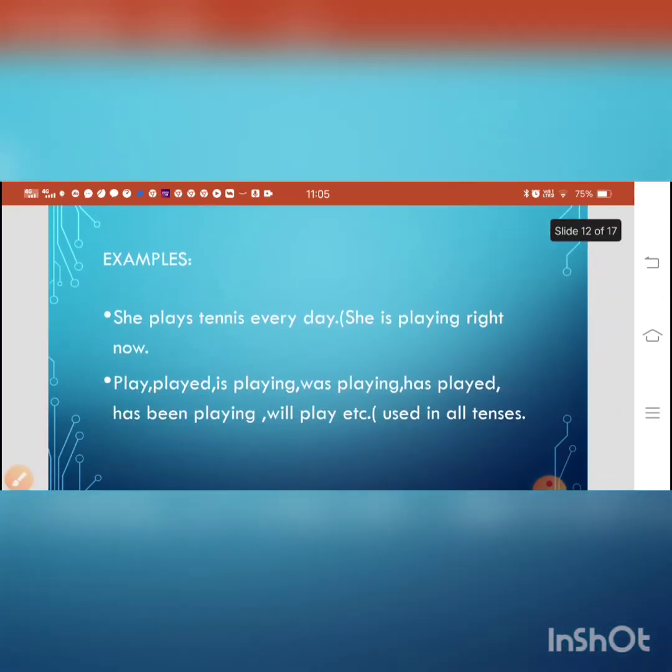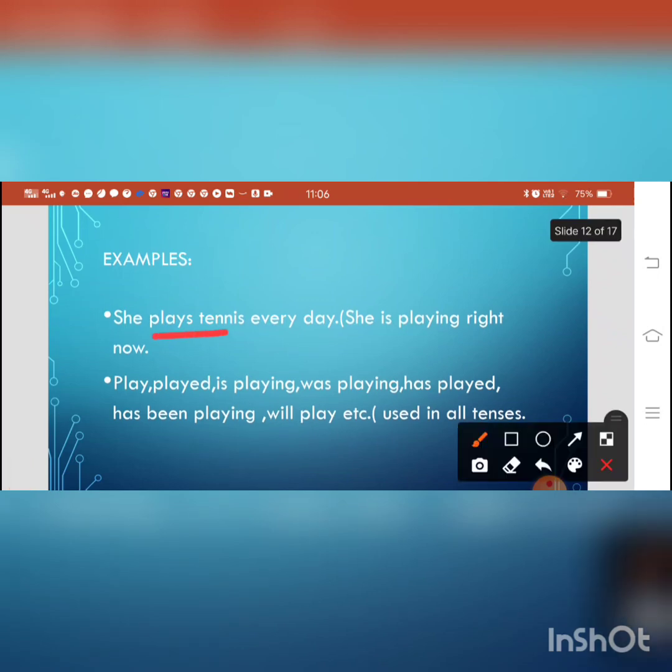Now examples. She plays tennis every day. Plays is showing the action or activity done by the subject she, and she is playing right now. So this is the action. It is a dynamic verb. It's not a stative verb because it is showing action, and the action is in present time.